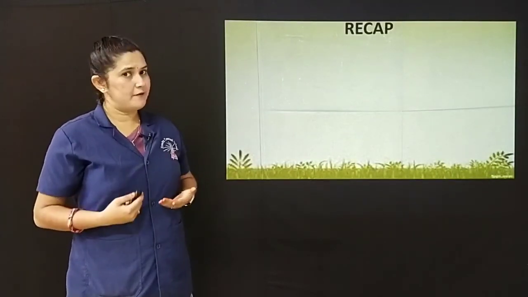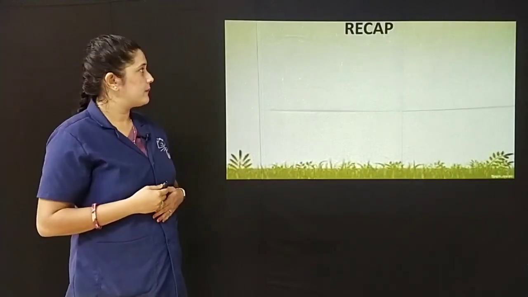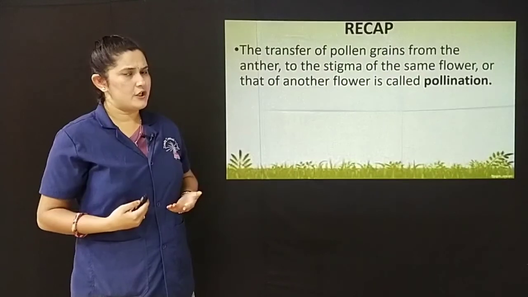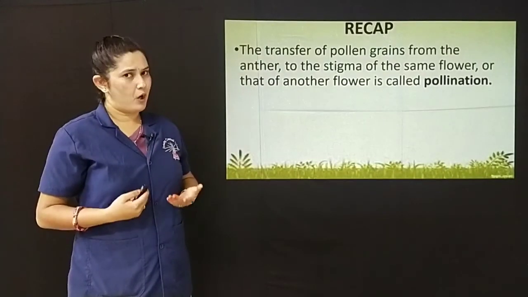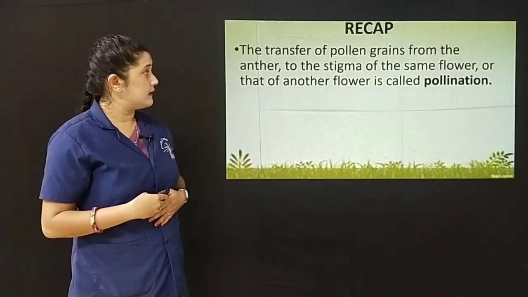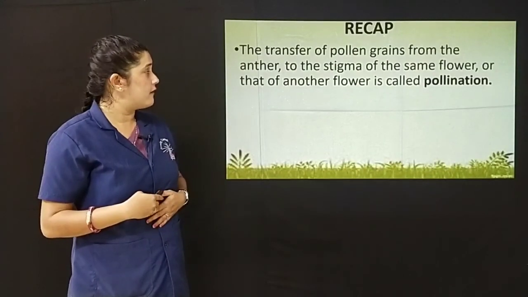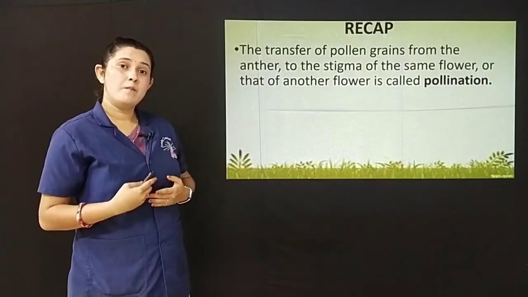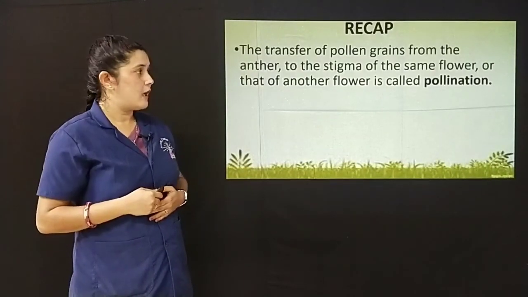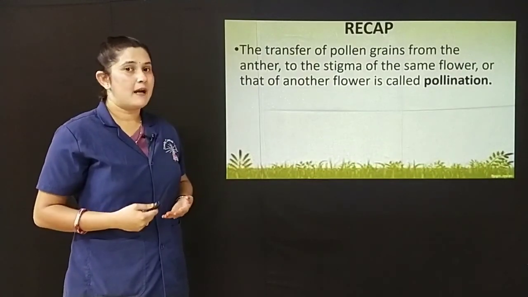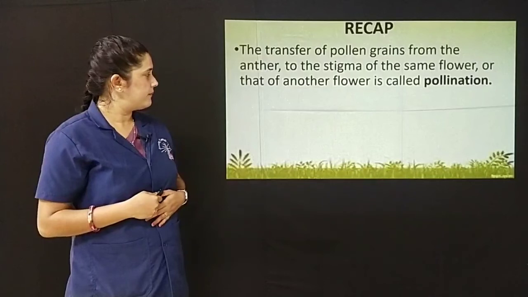Now, let us recapitulate by answering some of the questions. In today's class, you learnt about pollination. What do you mean by pollination? The transfer of pollen grains from the anther to the stigma of the same flower or that of another flower is called pollination. You also learnt about self-pollination. What do you mean by self-pollination?